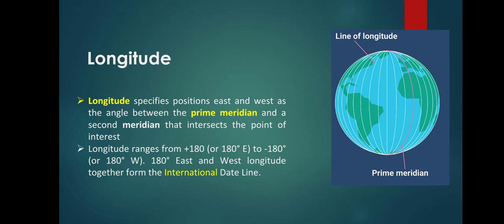Firstly there's longitude. As you can see here on this globe, the red painted line is called the prime meridian, and the other lines, the white lines, are called lines of longitude. So what are the lines of longitude? Longitude specifies positions east and west as the angle between the prime meridian and a second meridian that intersects the point of interest.